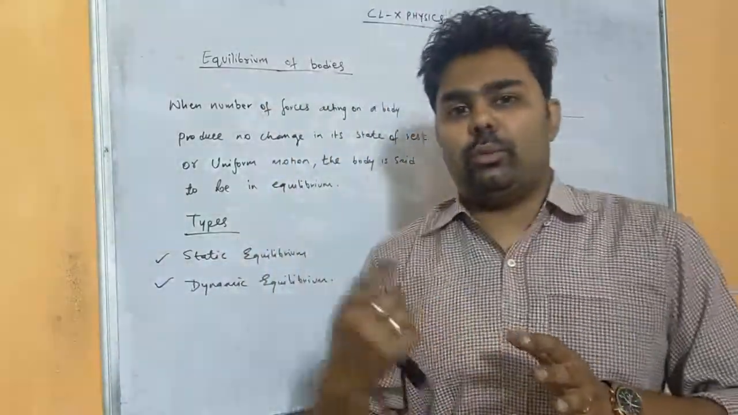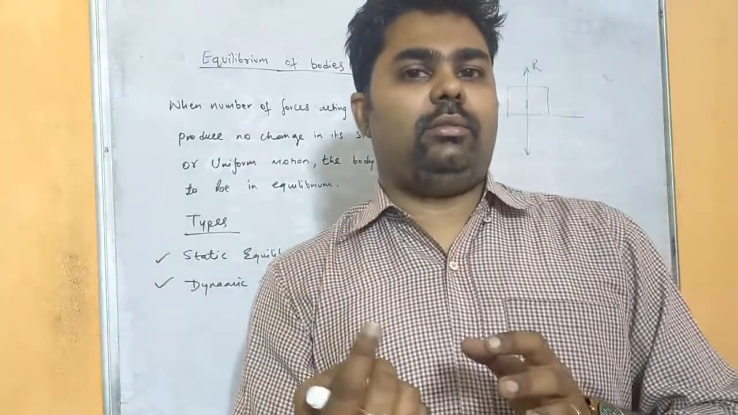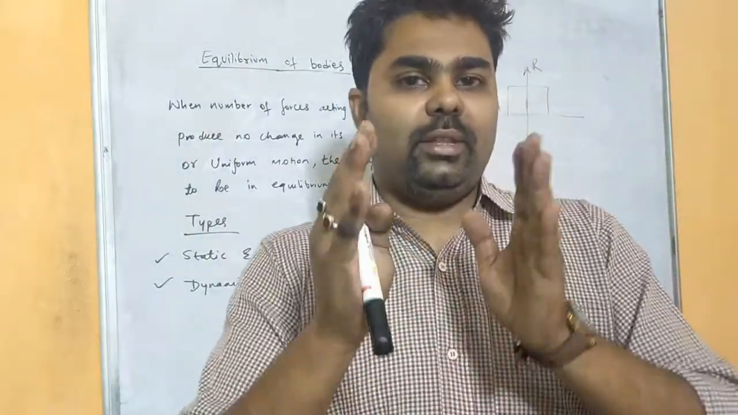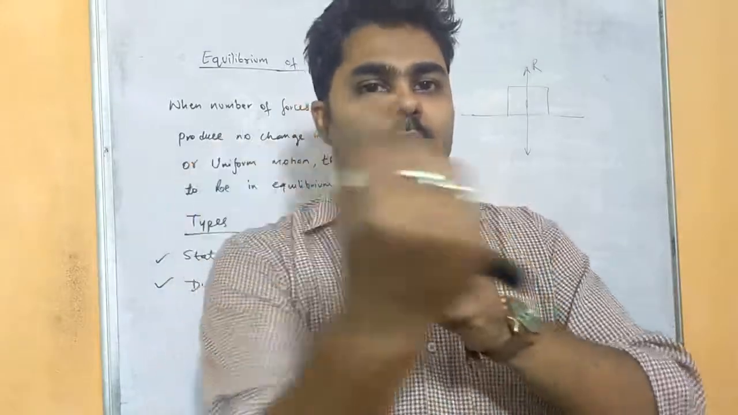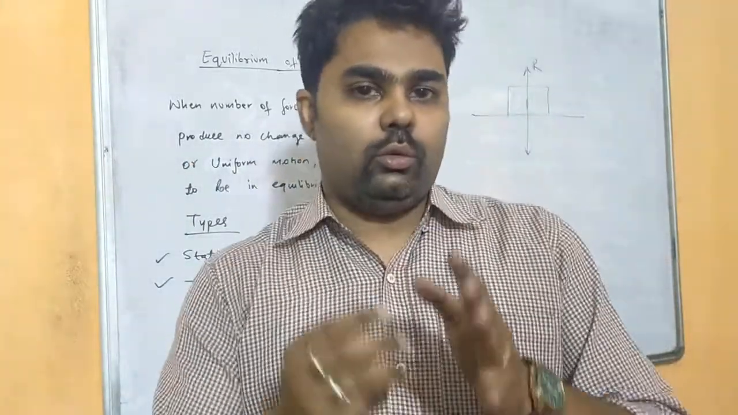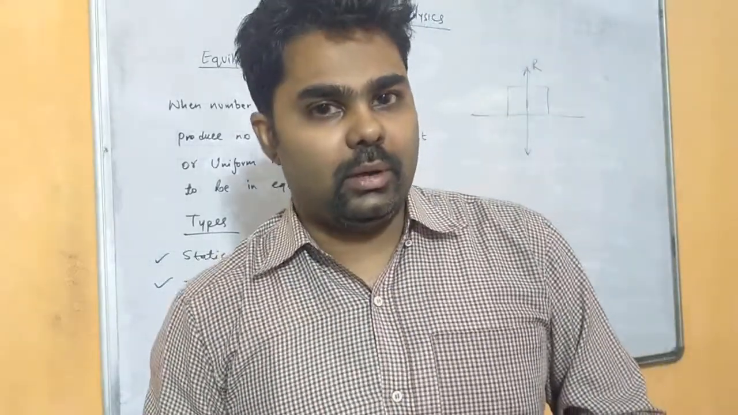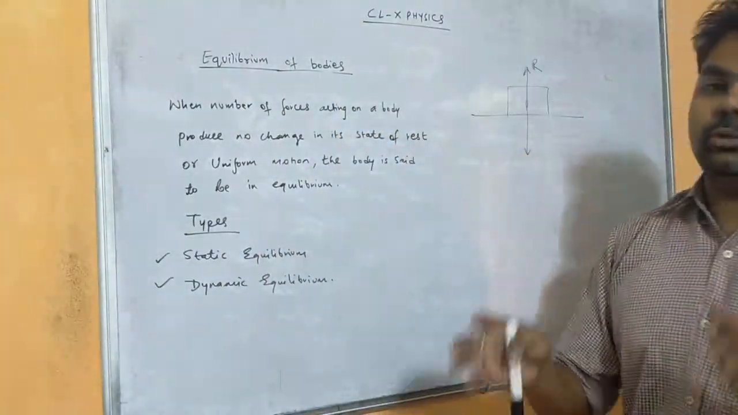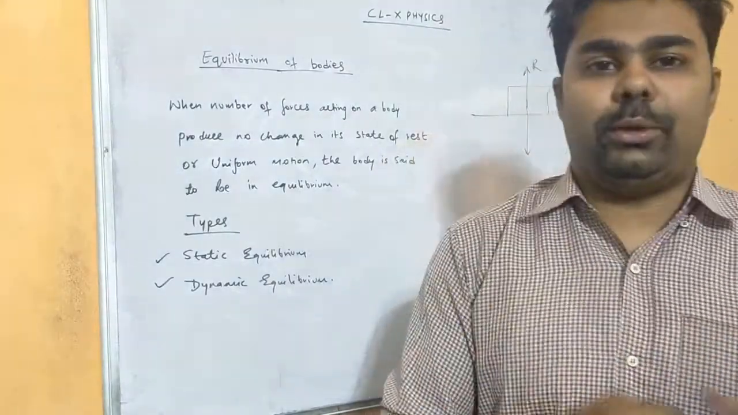Also the electrons revolving around the nucleus: the negative charge of the electron and the positive charge in the nucleus are equally balanced. This force of attraction provides the necessary centripetal force and the electrons continuously move around the nucleus. So we say the electrons are in dynamic equilibrium. These are a few examples of static and dynamic equilibrium. You need to remember the definition of equilibrium, when a body is said to be in equilibrium.